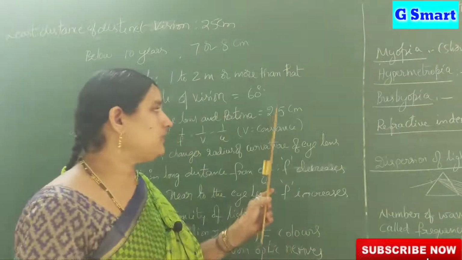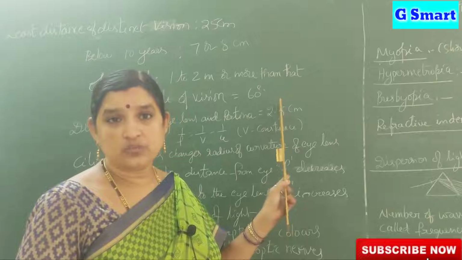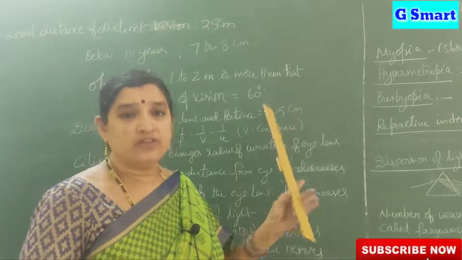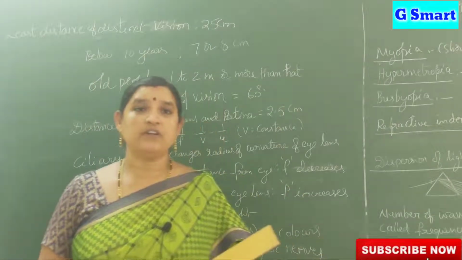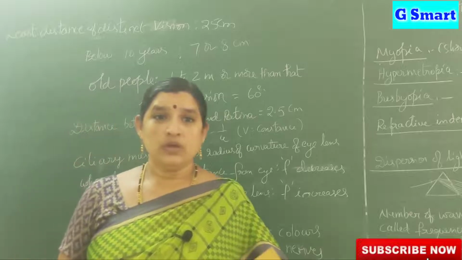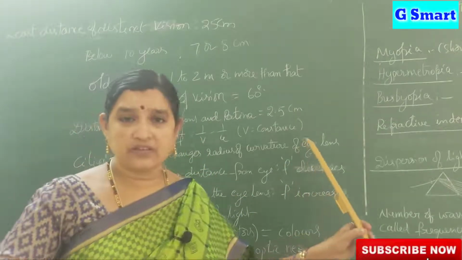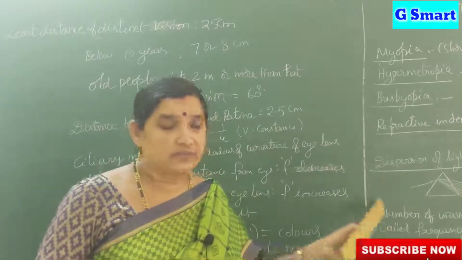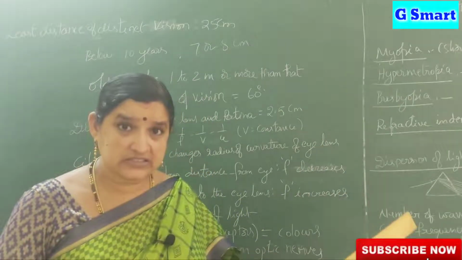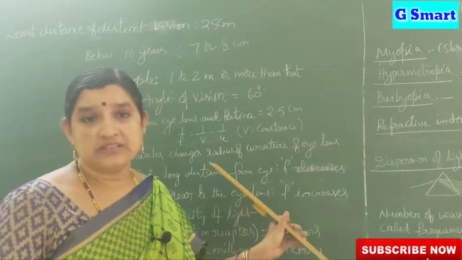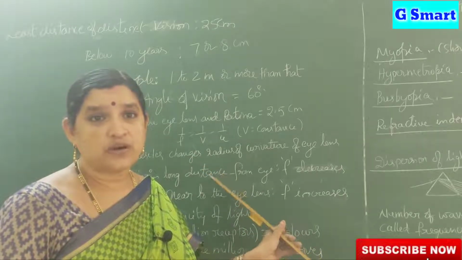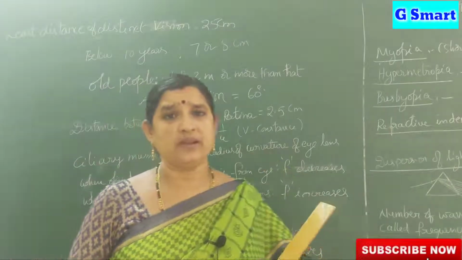That is 2.5 centimeters. We know the lens formula, 1/f = 1/v - 1/u. In that, v is constant. u means the object distance in front of our eye. Where is the change? In the focal length, it must change. If there is no change in the focal length, we cannot see the objects properly.